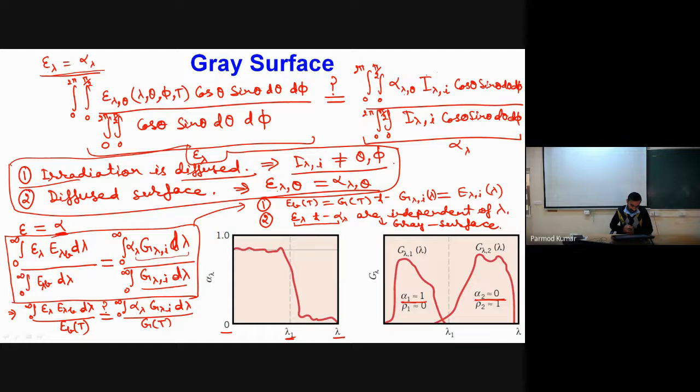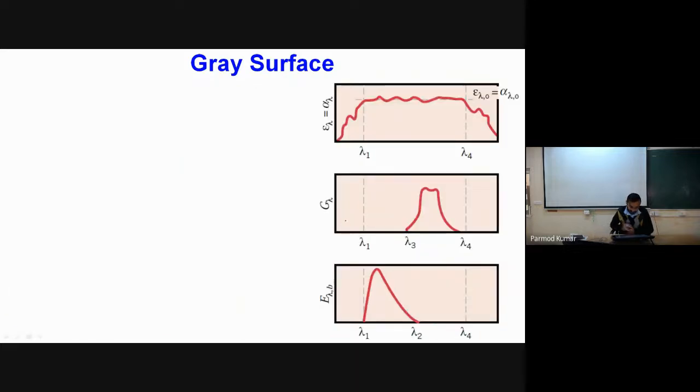So what we actually do is first determine a situation something like this. For example, you can see that for our entire spectrum, epsilon and alpha spectral parameters vary something like this. So we have now found the bounded limit of lambda 1 and lambda 4, within which we can consider this to be independent of the wavelength, holding a fixed value.